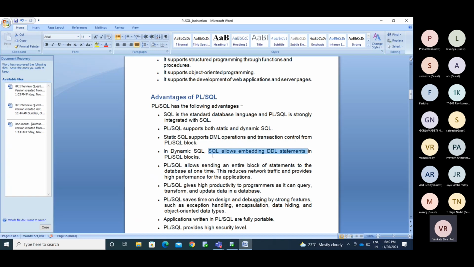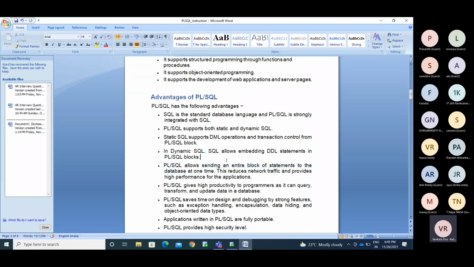Okay, other things. PLSQL allows sending an entire block of statements to the database at one time. In SQL, you send commands one by one. I will send all the commands, whatever the 5 jobs I said. I need to check how much money I have, and based on that, I can change my plans. I'm putting some condition: if the amount is greater than this, I will run this job; if the amount is less than that, I will go with a different job. I'm putting some conditional statements.